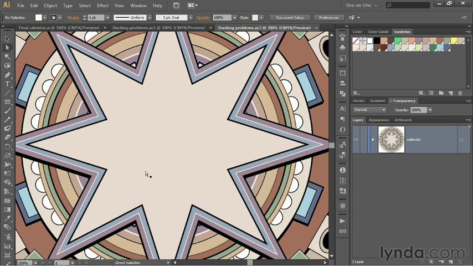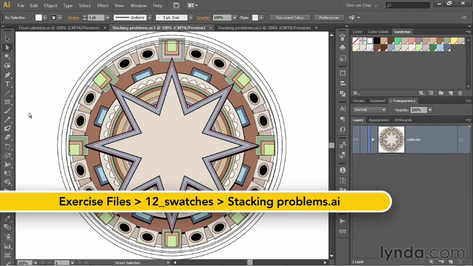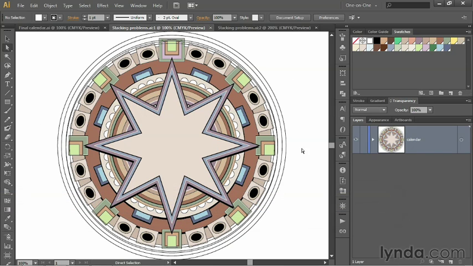In this movie, I'll show you how to adjust problems associated with stacking order using the bring to front and send to back commands. So I'll go ahead and switch to the wide view of my illustration in progress. And stacking order is the way that the various objects are stacked on top of each other.